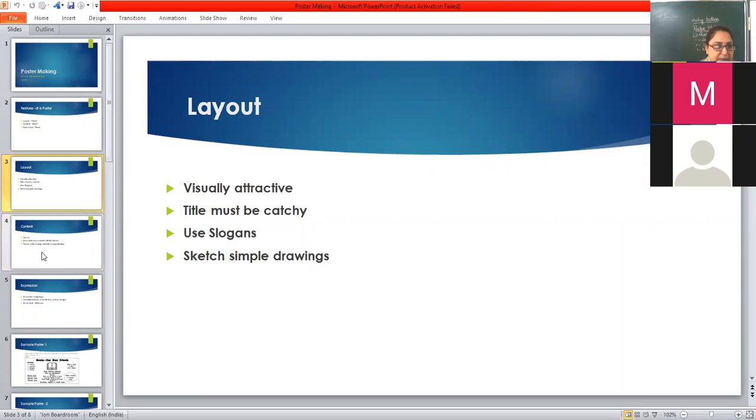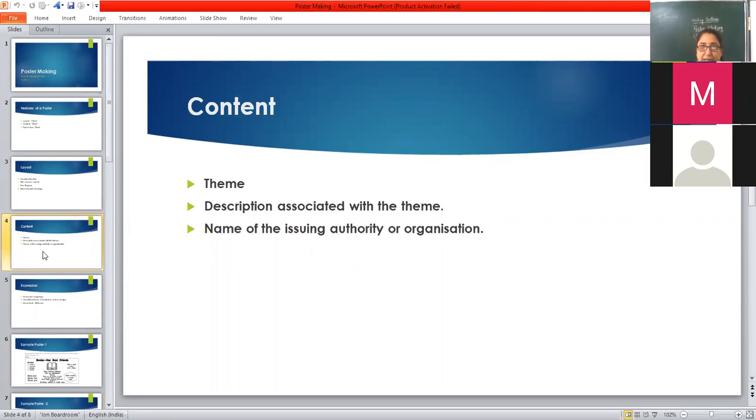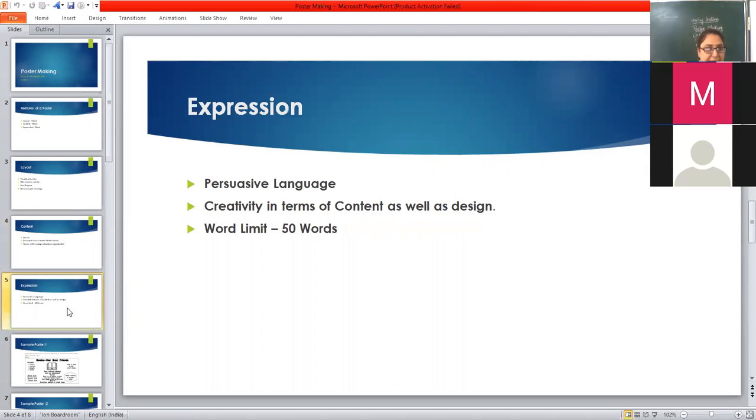Then the content part, that is the theme and the description associated with it. You don't have to write a paragraph for this. What you have to do is write a few points that must bring the theme up. Then the name of the issuing authority. Then expression, as I discussed: persuasive language, creativity in terms of content as well as design, and the word limit to be kept in mind, that is 50 words.